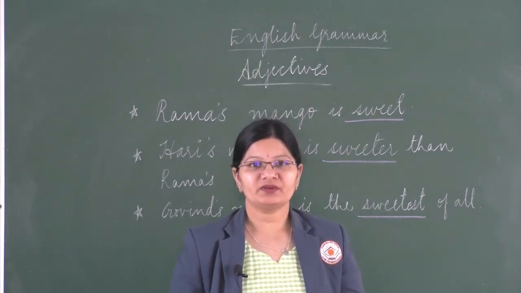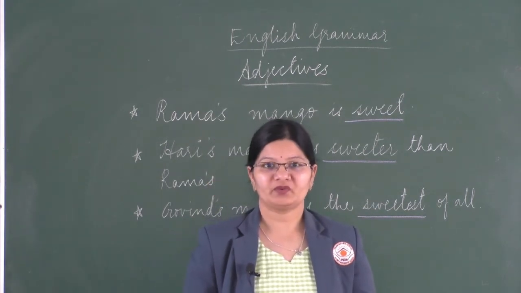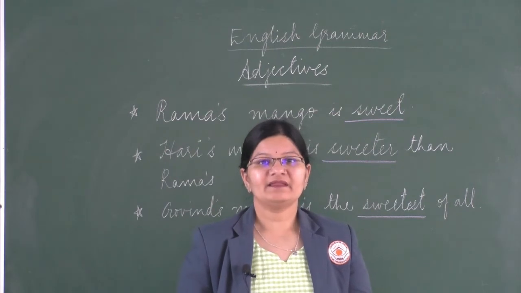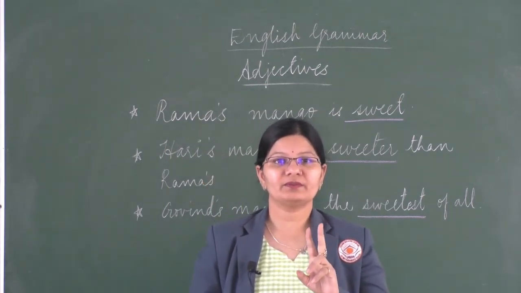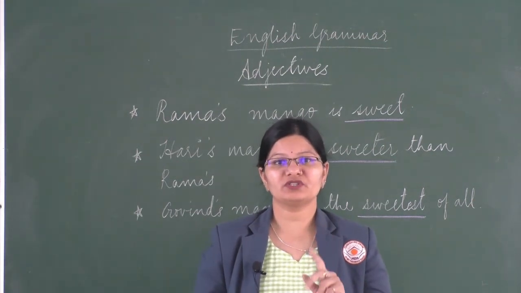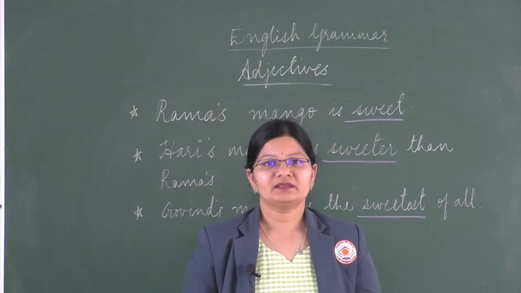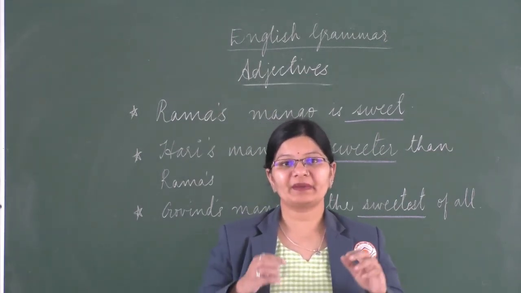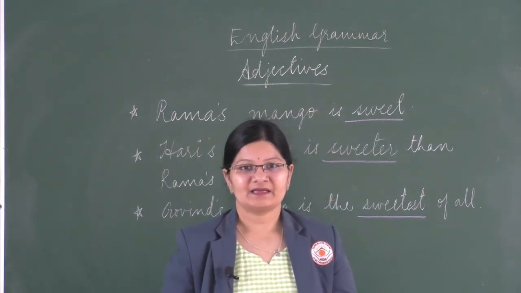So in the first one, when you observe, it simply states the quality of the mango, right? And it is called positive degree. And then in the second one, we are comparing the mango with the mangoes of 2 children. So here the degree is called comparative degree, because we are comparing Hari and Rama's mangoes in the second sentence, right?